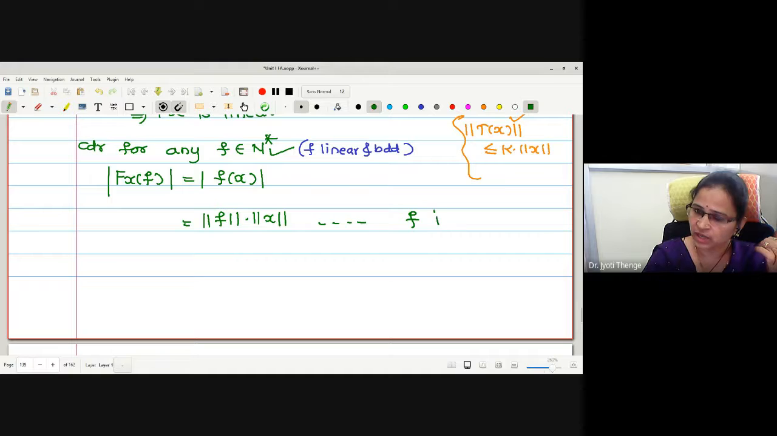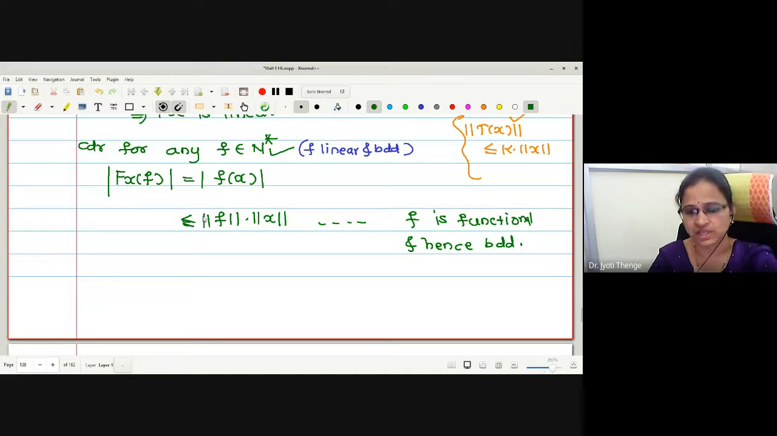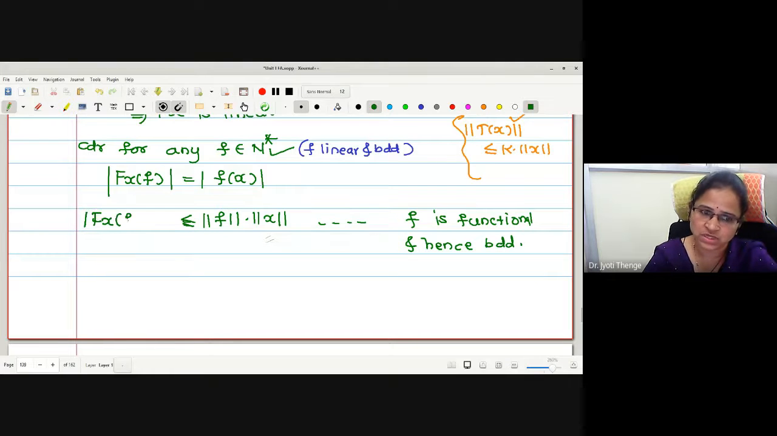The reason I will write is that f is a functional and hence bounded. Therefore, mod f of x is less than or equal to norm f into norm of x. Now here, x I will keep fixed. Considering norm x to be a fixed constant, can I say the inequality gives us Fx is bounded? Fx is operated on f, and this kind of inequality we have obtained.